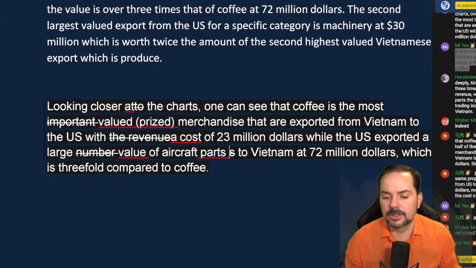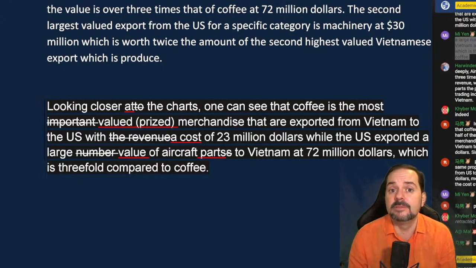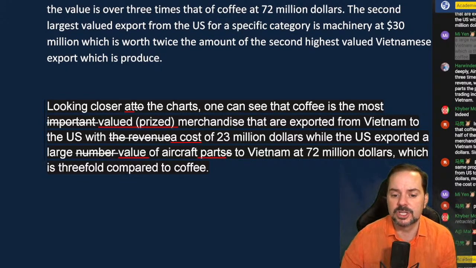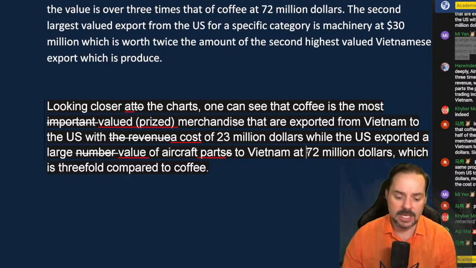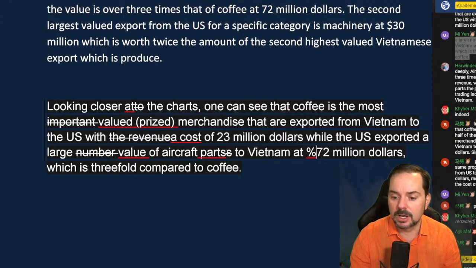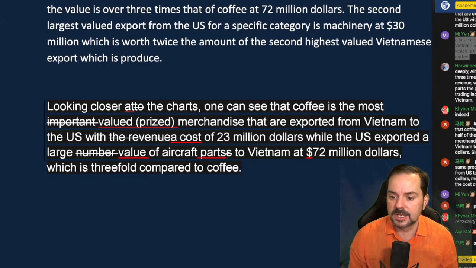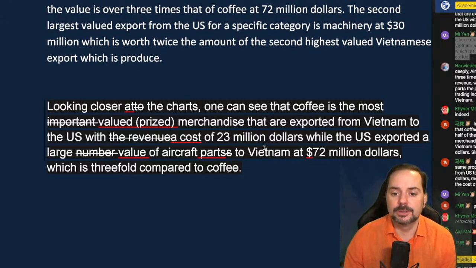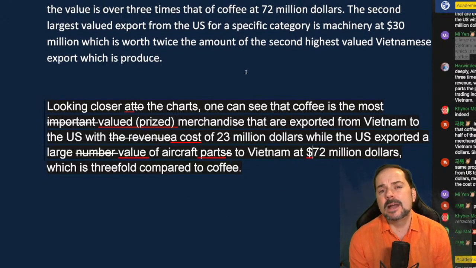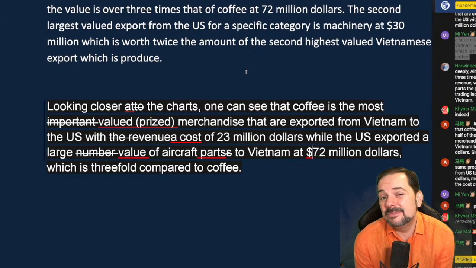Maybe you didn't see the graph or didn't remember that, but be very careful with the information. Aircraft parts to Vietnam at $72 million. Yeah, and if you can, Mien, just a reminder again to use the dollar sign, which is threefold compared to coffee. Okay, good.